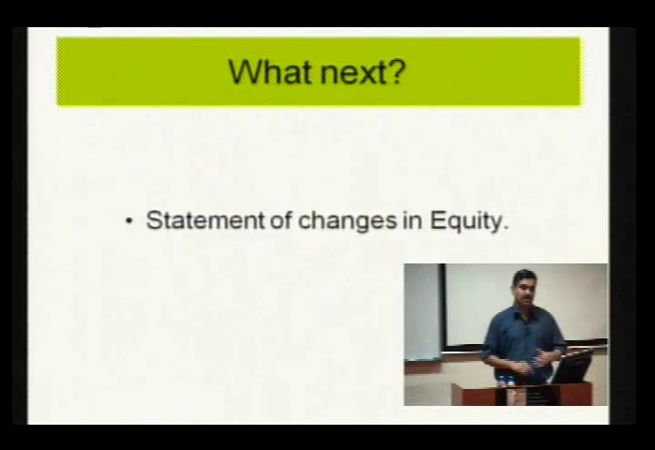In our next session, we will focus on the statement of changes in equity, which is required as per IAS 1. Thank you very much.